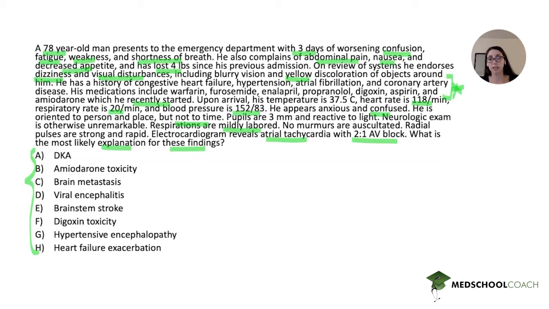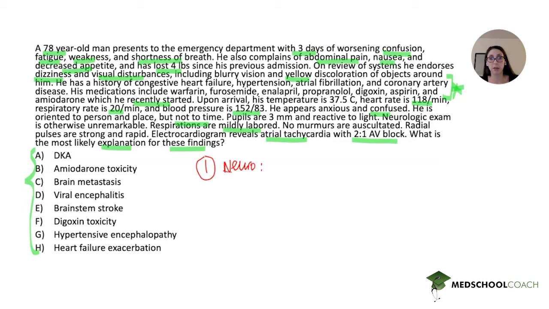For these long stems, I actually recommend just jotting down a few bullet points of what the key differentiating findings were from the stem. So if I were to do that for this stem, I would pull apart findings in 3 different systems. First, I would say there are some neurologic findings.